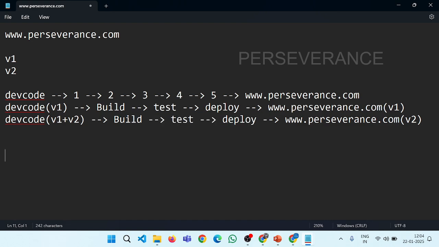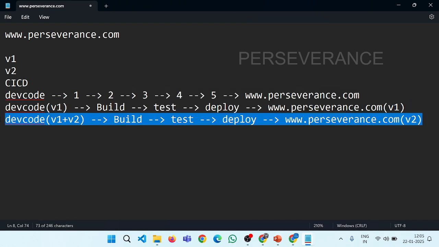Now what CICD is, is a process of automating this process. Before, it was manual. Now CICD is a process of automating this complete process. Somebody updates the code, it is automatically detected by some tool, which performs the build process, then the test process, then the deployment process.